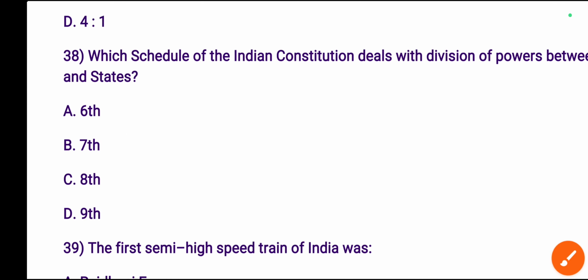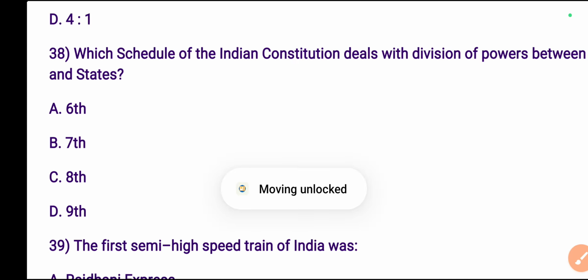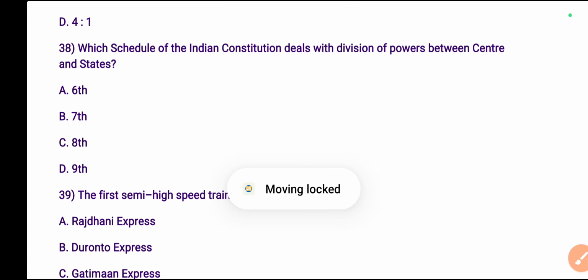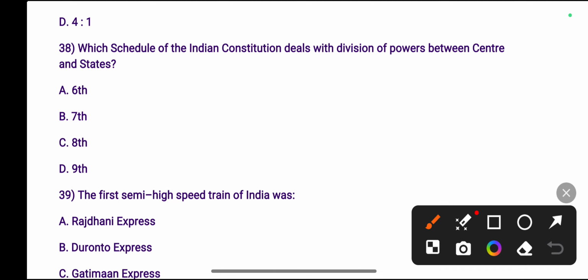Which schedule of the Indian Constitution deals with division of powers between center and states? The right answer is 7th schedule.